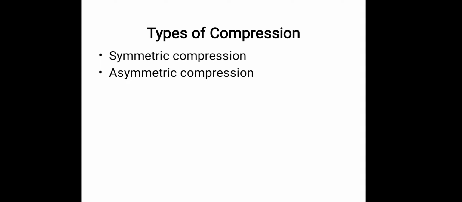Types of compression. There are two types of compression. First one is symmetric compression. It requires the same time for encoding and decoding, and is used for dialogue mode applications such as teleconferencing. Second one is asymmetric compression. It is performed once when enough time is available for encoding, and is used for retrieval mode applications. It does not require the same time for encoding and decoding.